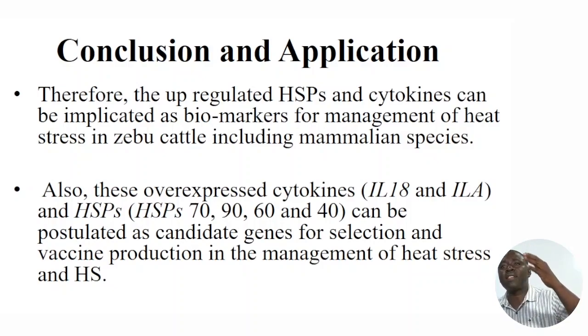So these expressed cytokines, especially interleukin 18, and HSPs, such as 70, 90, and 60, and 40, can be postulated as candidate genes for selection and vaccine production in management of heat stress.